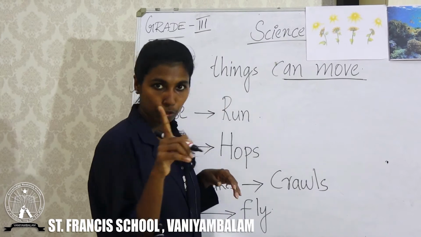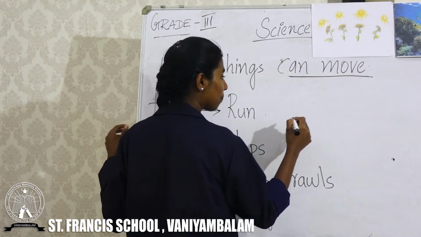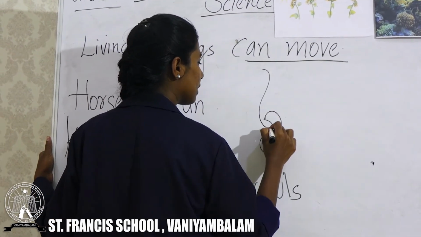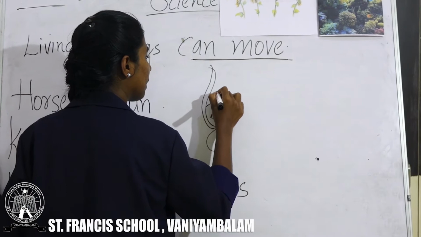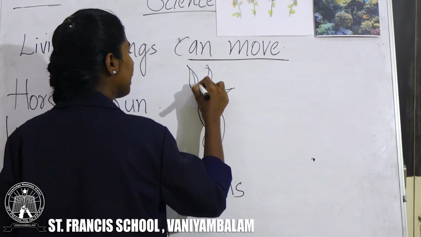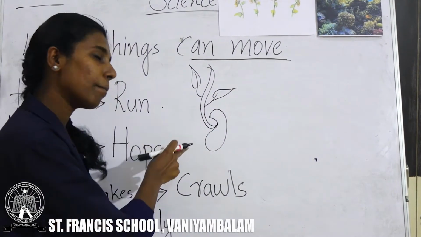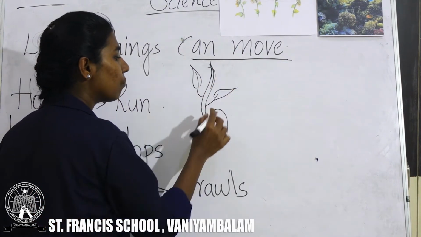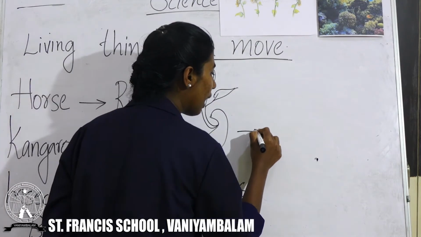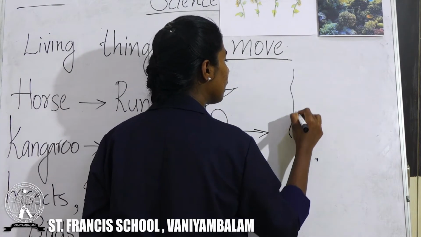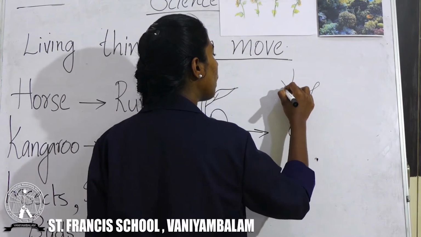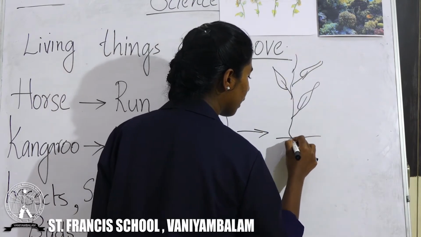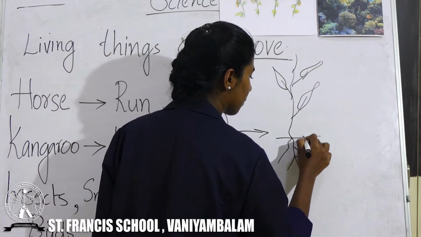Listen to the board. I will draw one picture. Suppose this is a seed. After some days, we can see a seedling. What do you mean by seedling? Seedling is a baby plant from a seed. After some days, this seedling will grow into a small plant like this.